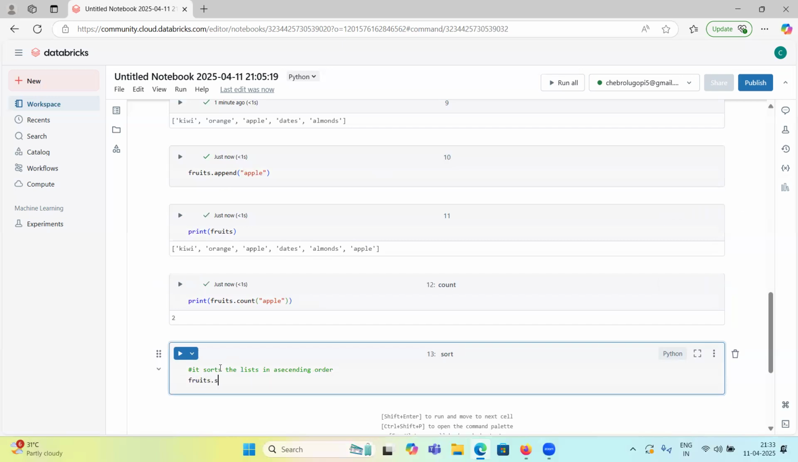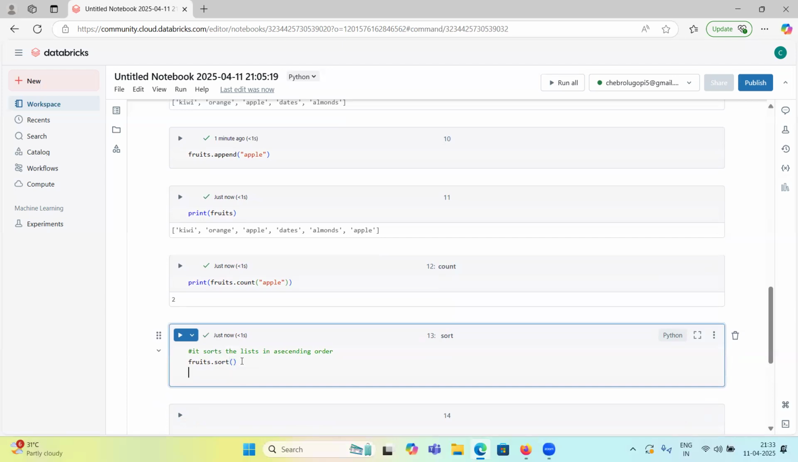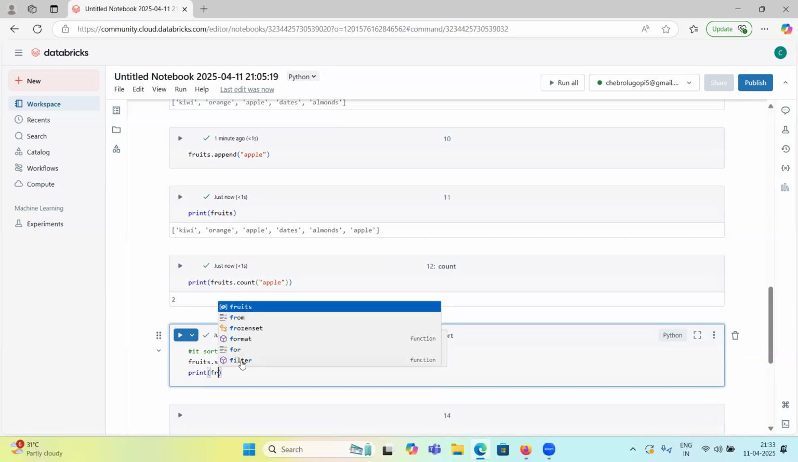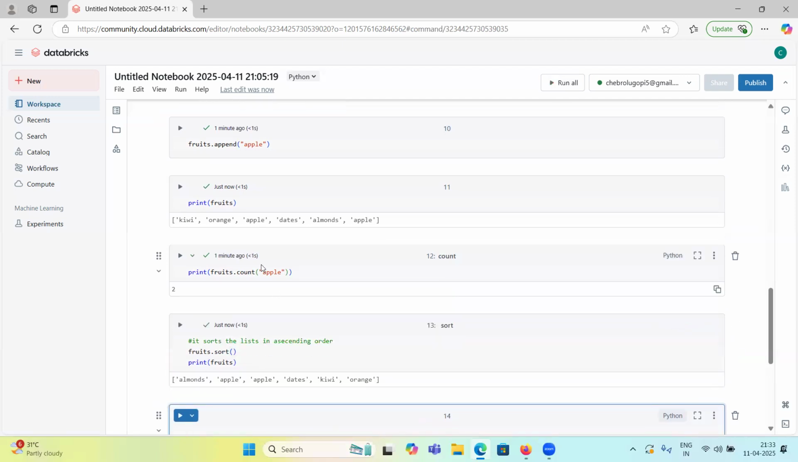Let's see, fruits dot sort. Now print fruits. See, earlier almonds was in the fifth position, but now it is at the first position. Next apple, dates, kiwi, orange. Because this is ascending order, meaning alphabetically ascending order.